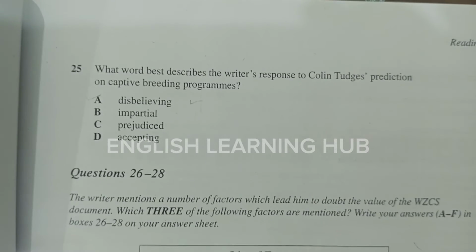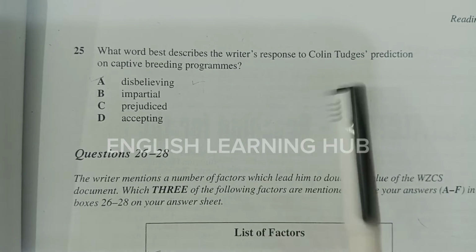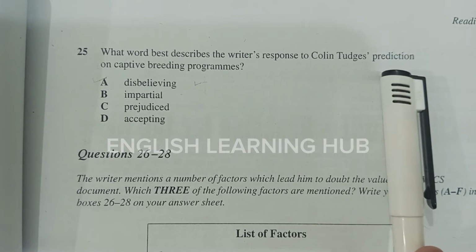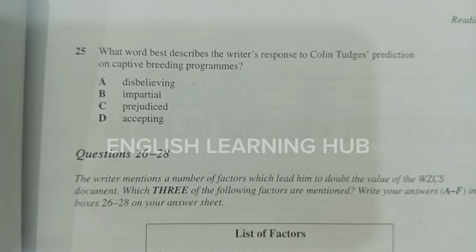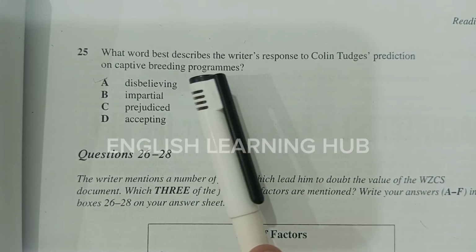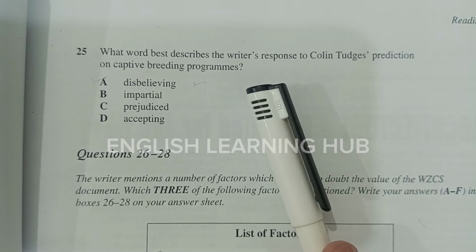Okay, now we will move forward to question number 25. What word best describes the writer's response to Colin Tudge's prediction on captive breeding programs? Here they are asking what word best describes it.